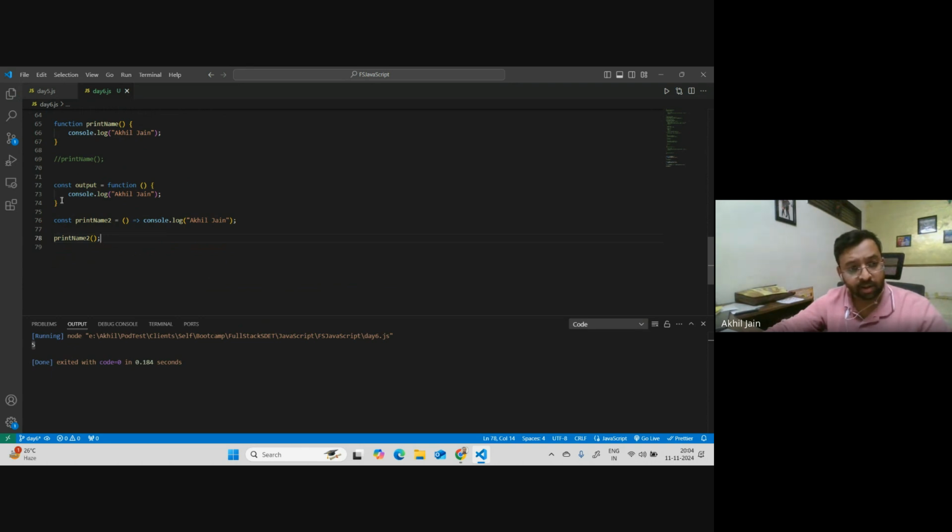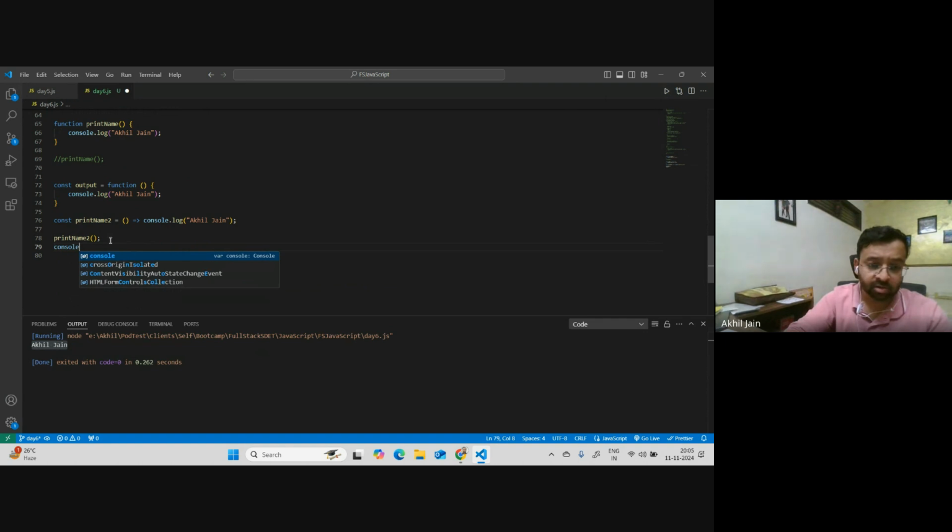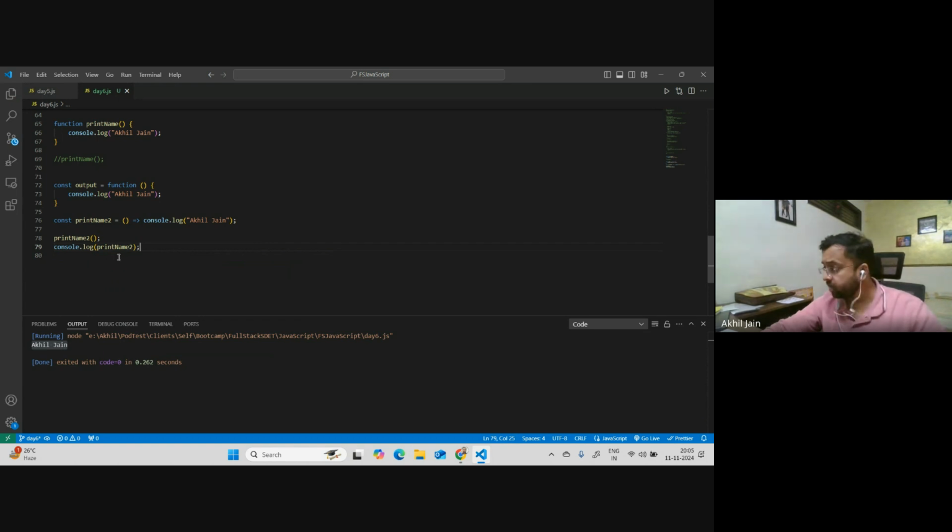You can see I'm not calling anything else. These are all methods, but I'm not calling them. I'm just calling this method, print name 2. Let's run this. It says Akhiljan. Let me show you the return type of print name 2. Does anyone know what will be my return type? If I type console.log print name 2, what should be the output of this?